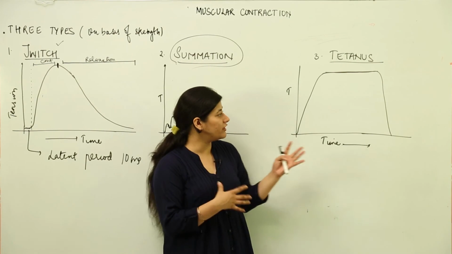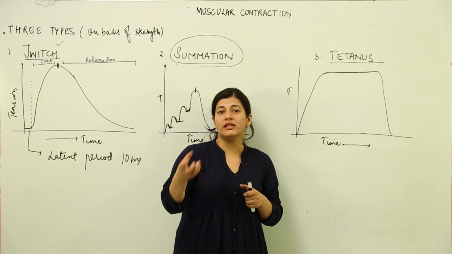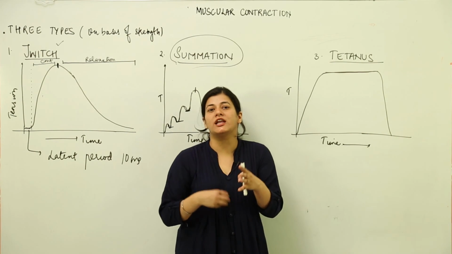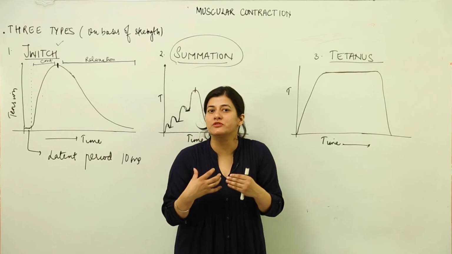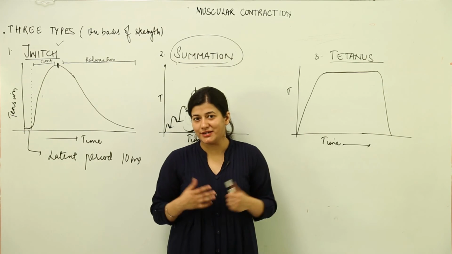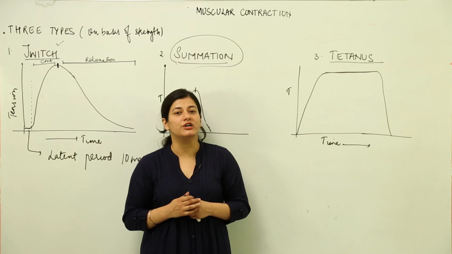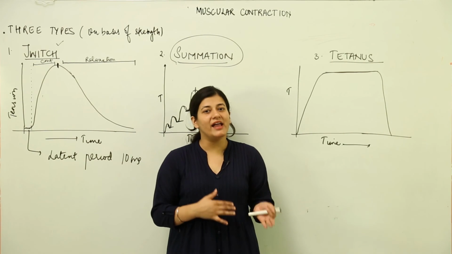So these are the three types of muscular contractions that we can understand in terms of their strength, and their graphical representation helps us understand better how much tension is perceived by the muscle when the impulse arrives, and whether the muscle comes to relaxation or not. So these are the three types of muscular contraction on the basis of the strength of action potential and the tension.